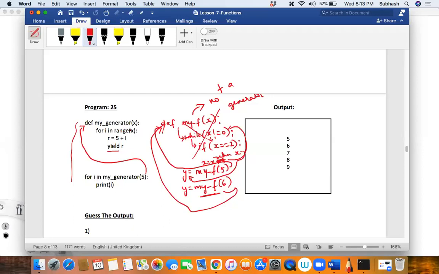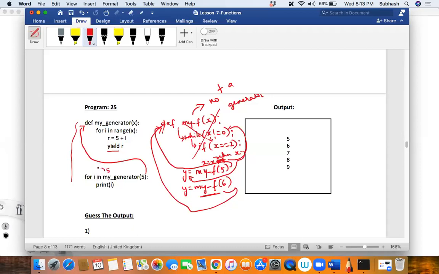Now listen to me. Answer my question now. What will be there in i for the first time? First time 0. Get into this for loop. Then what will be there in r now? 5 plus 0, so what will be there in r? 5. So what am I returning? 5. So what am I using for returning? A yield. So that 5 will come and sit where?